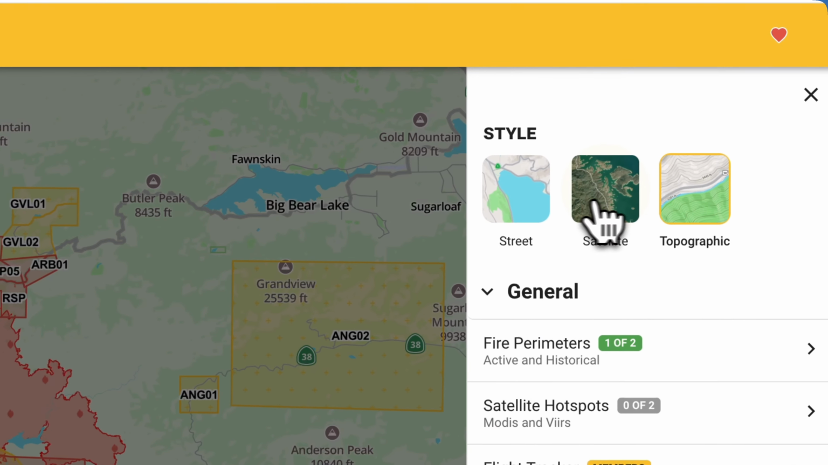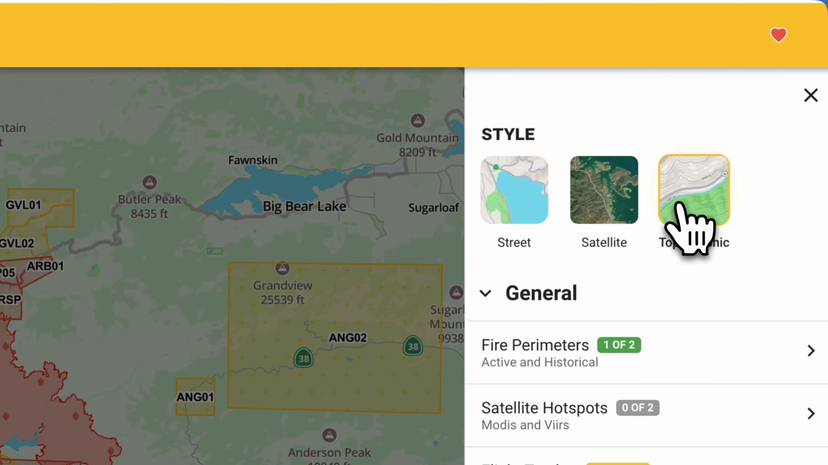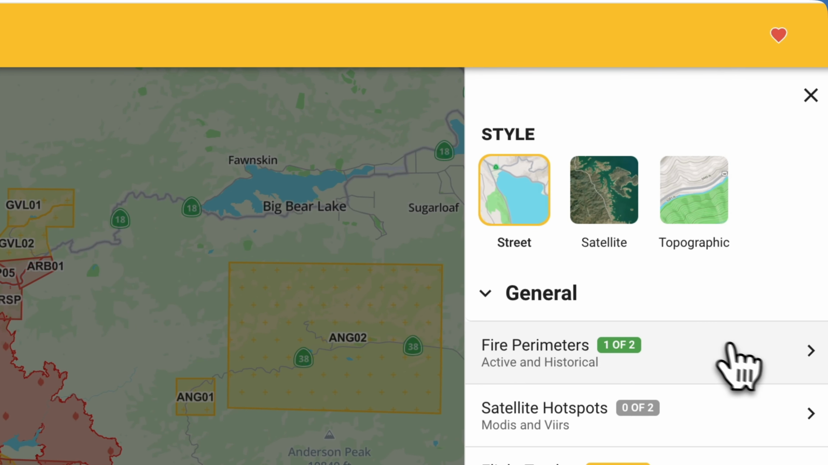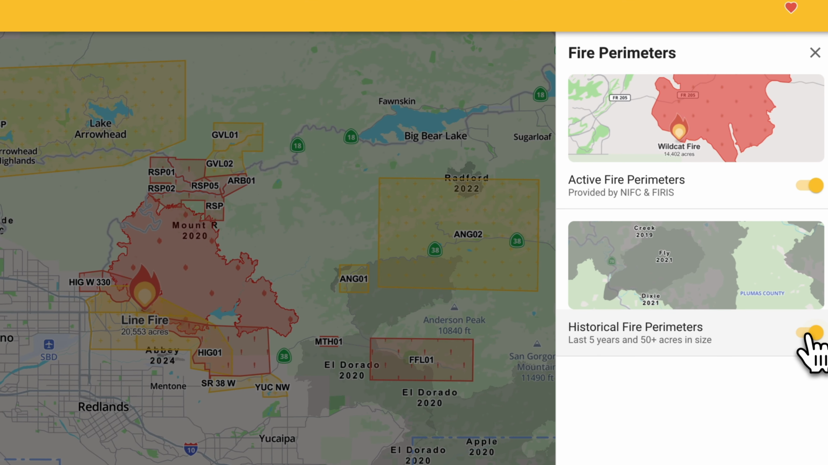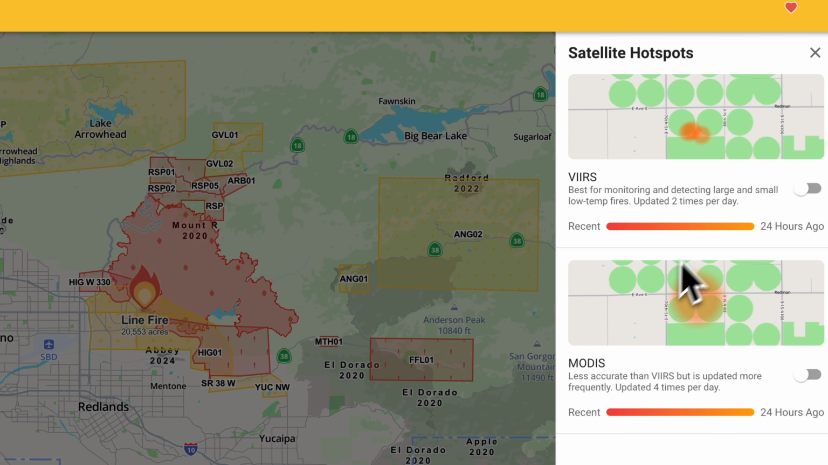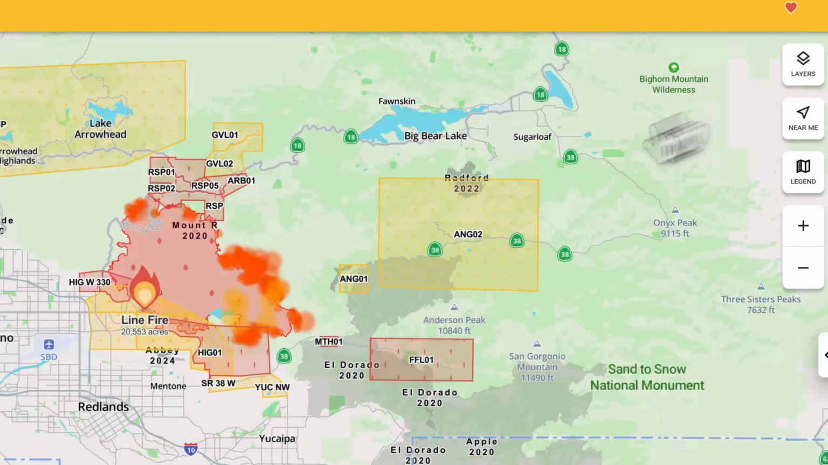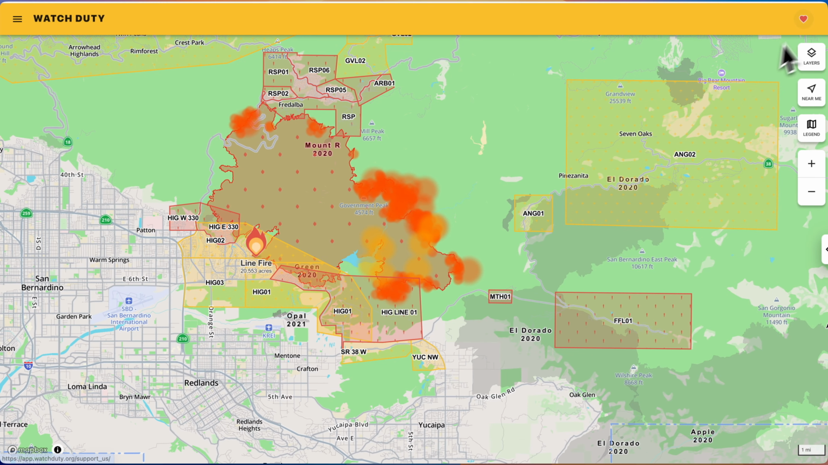You can go into layers over here and you can change the map layer to be satellite or topographic. You can go into here and get historical fire perimeters to see where fires were in the past. You can go to the satellite hotspots and you can get real live heat information and heat imprints from a satellite. And this is telling you the direction that the fire is moving in. This is the hottest area over here.